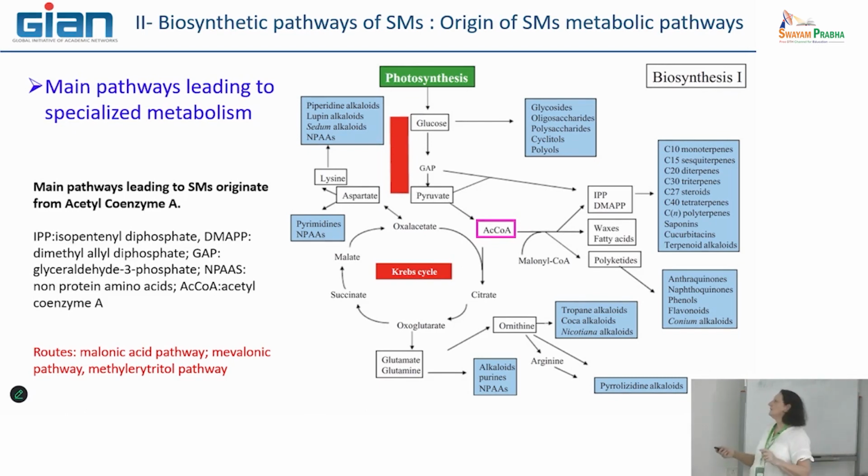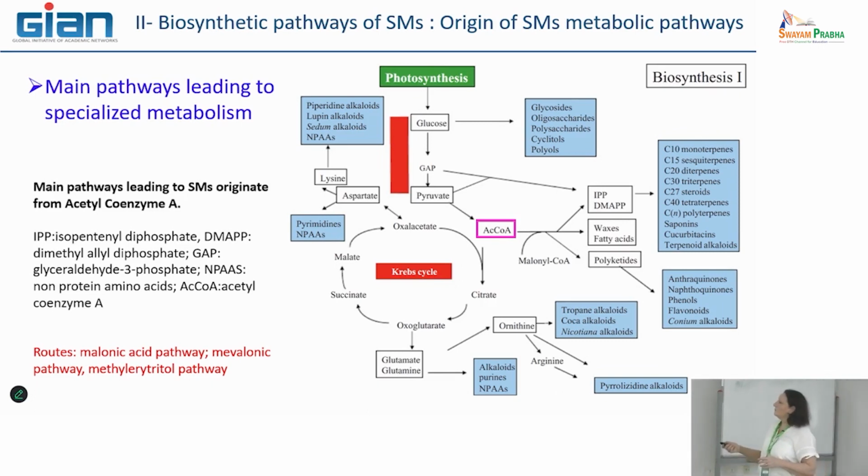We will decipher the pathways leading to all of these terpenes. From these terpenes you then get other types of molecules, saponins, which are complex terpenes, and you can also combine alkaloids with terpenes to have terpenoid alkaloids, and so on.